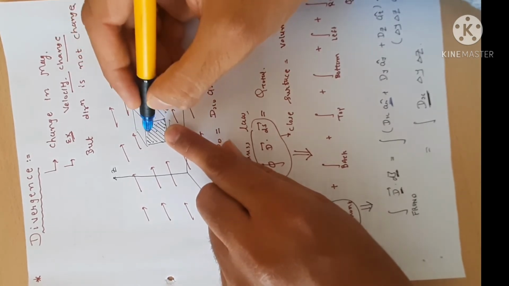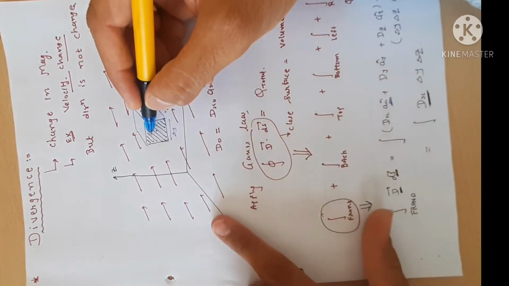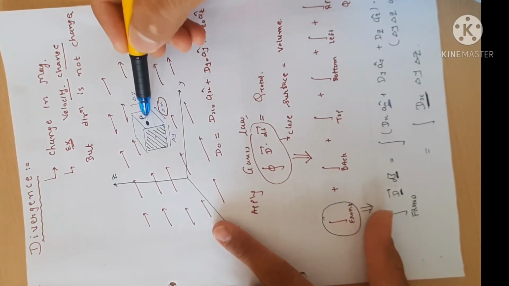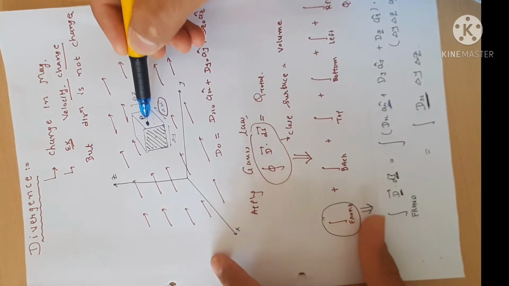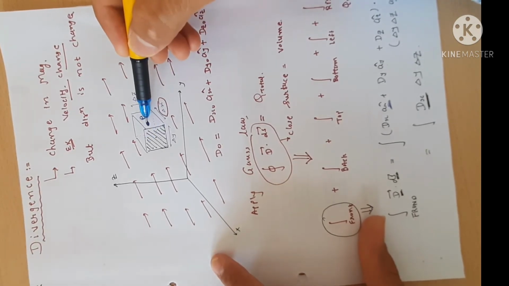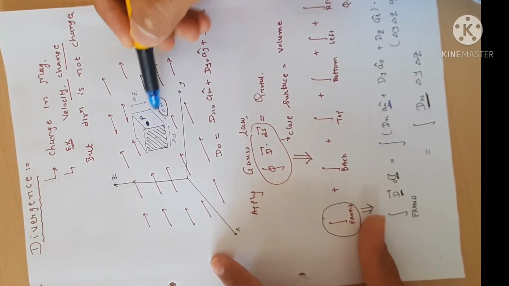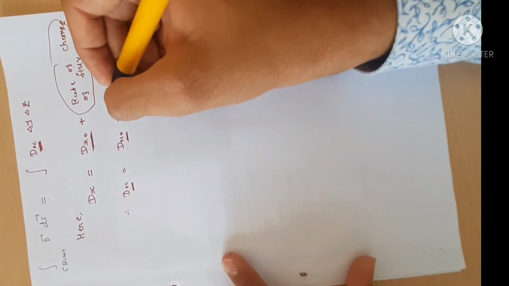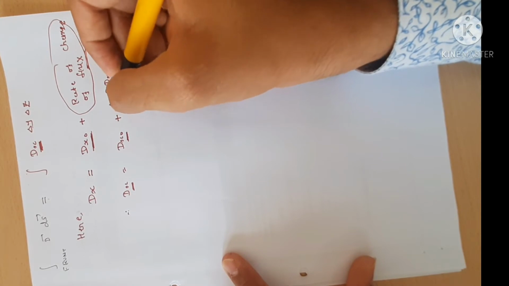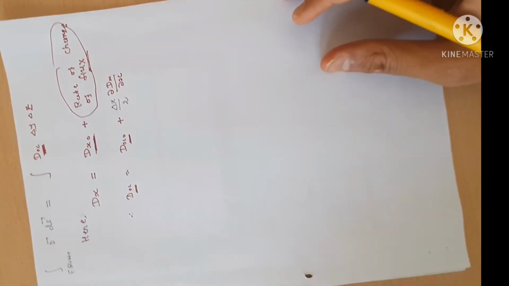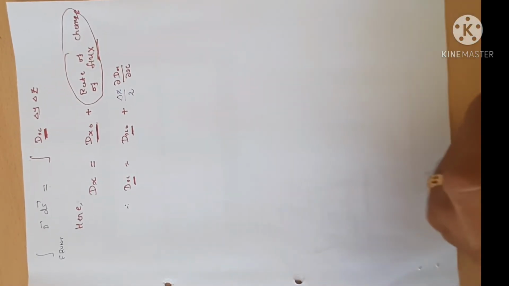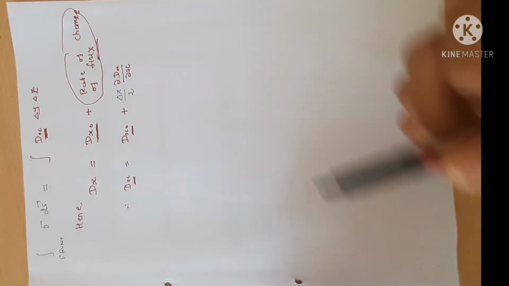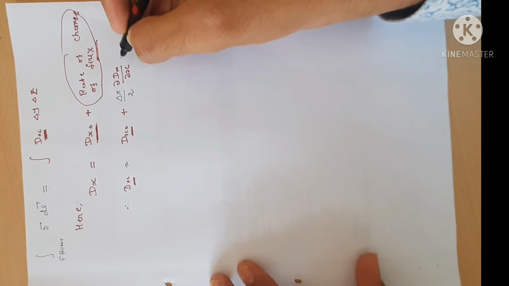Here we have to do the calculation for the front side. According to the front side, what is the distance of this front side with respect to point P? The distance of the front side with respect to point P is delta x by 2. Is it clear? So dx is equal to dx0 plus delta x by 2 times del dx by del x. Now I will put this value here.